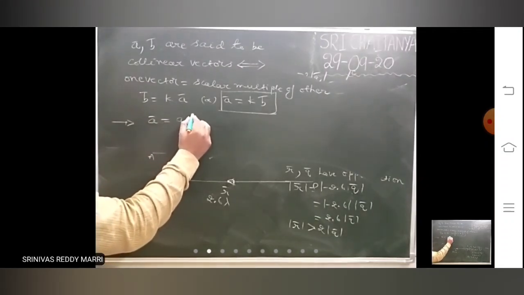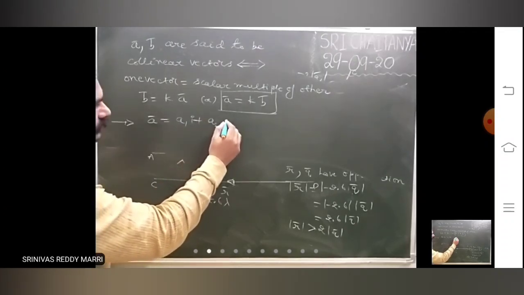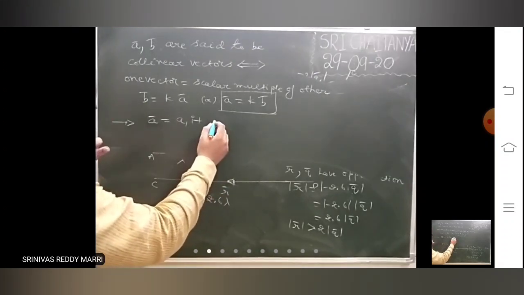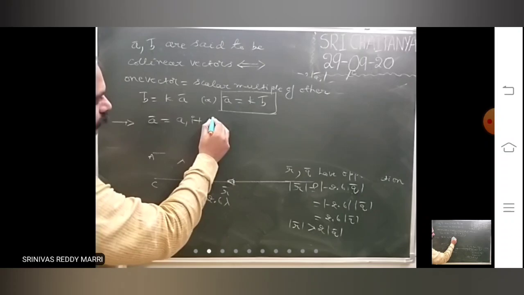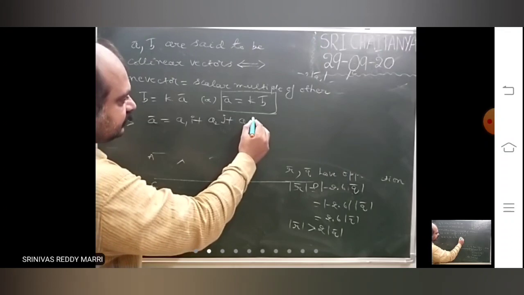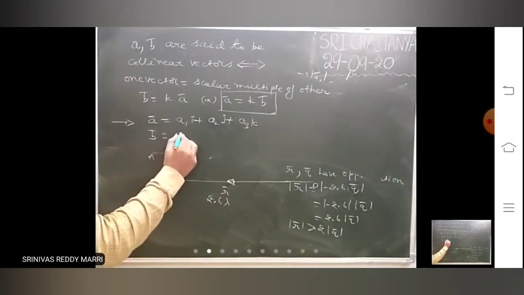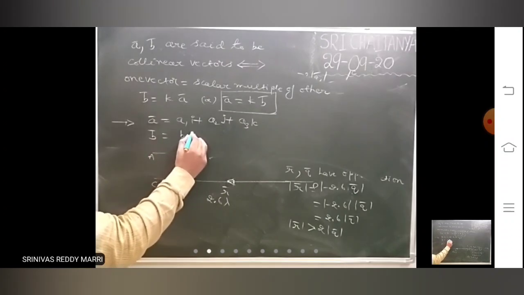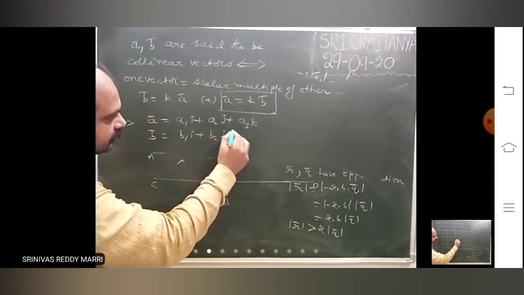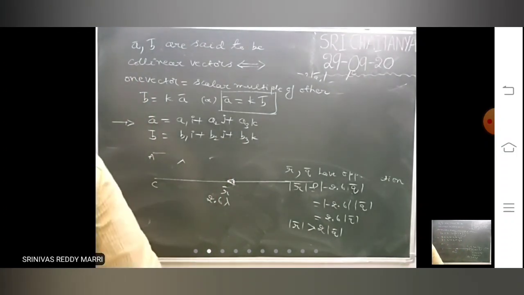A bar equals A1i plus A2j plus A3k. One vector is like this, and another vector is B1i plus B2j plus B3k. Two vectors are like this.